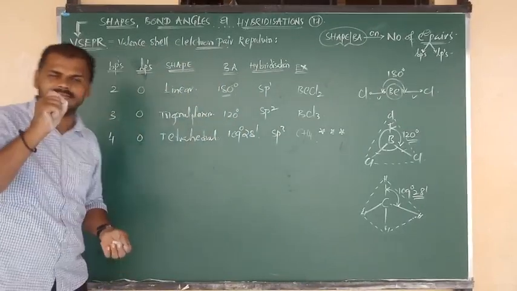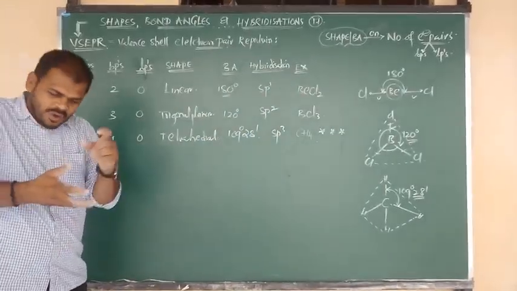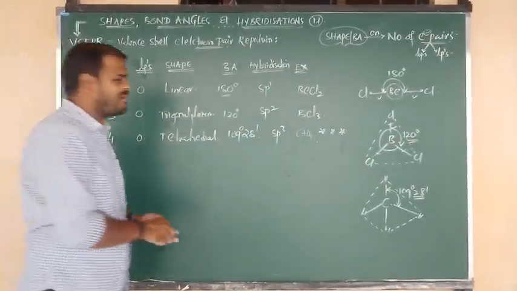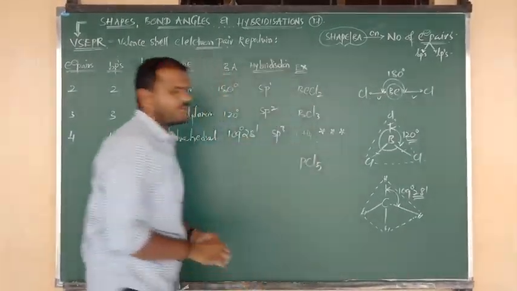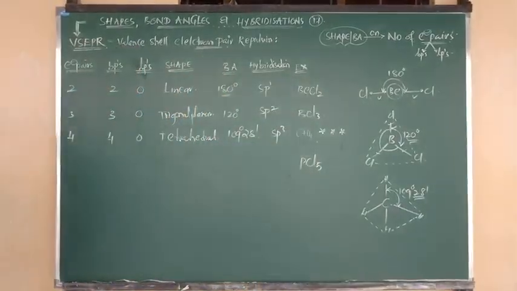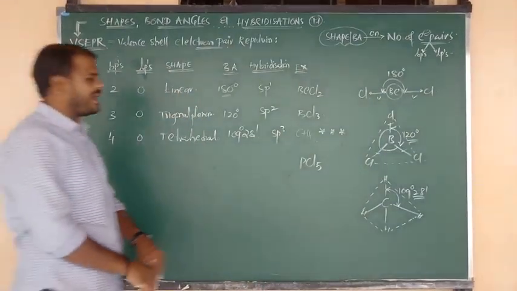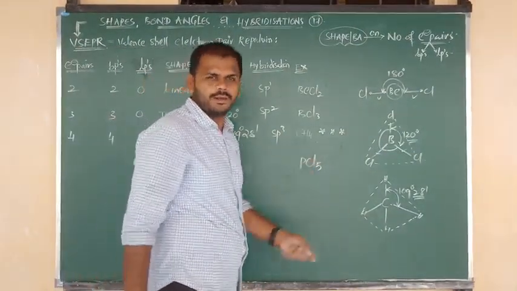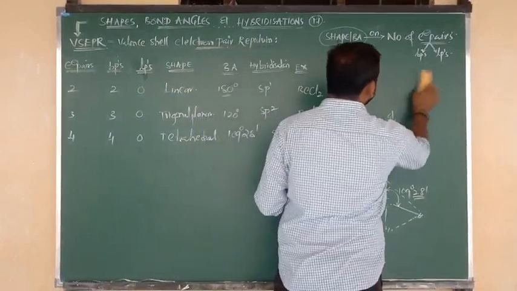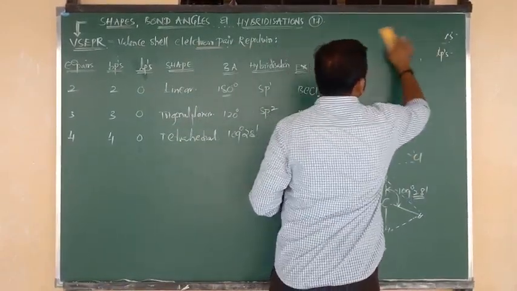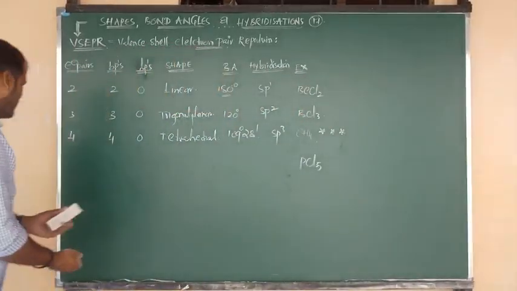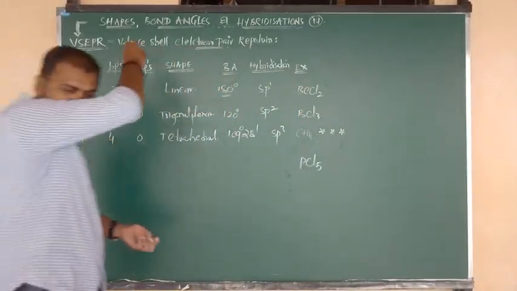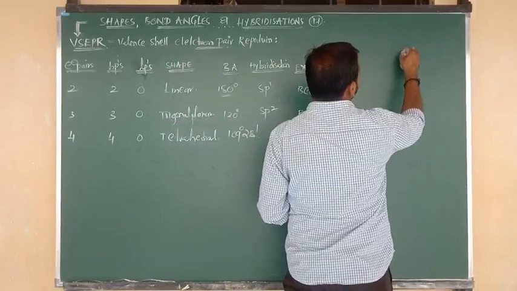Now I am going to show you one more very important compound, another example, PCl5. What is meant by PCl5? Phosphorus pentachloride. What is the formula? PCl5. Okay, I am going to show the structure first of all.